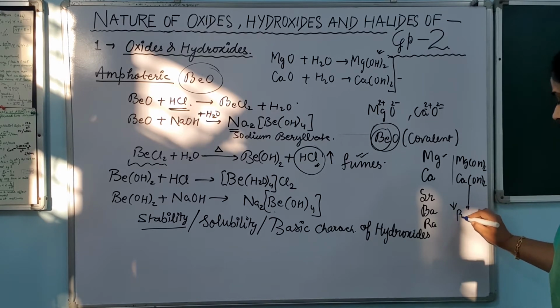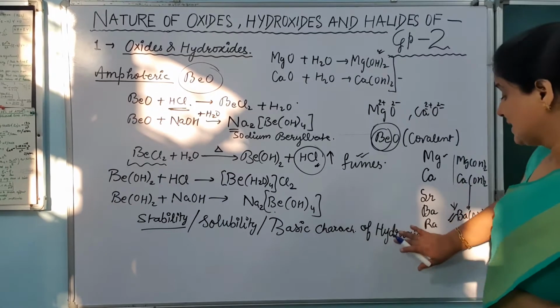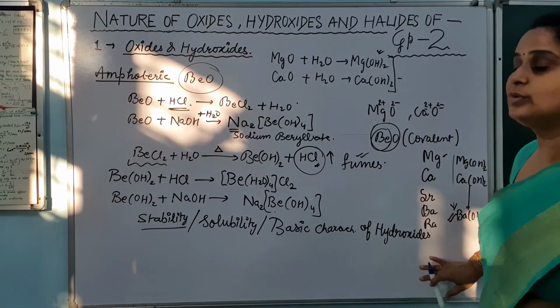will make the hydroxide like Be(OH)2. Which out of these will be more basic in nature? This barium hydroxide will be more basic in nature because basicity increases up to down.